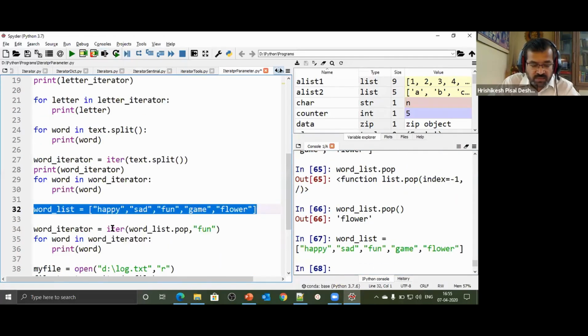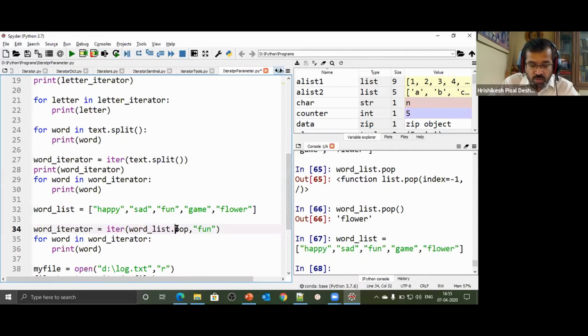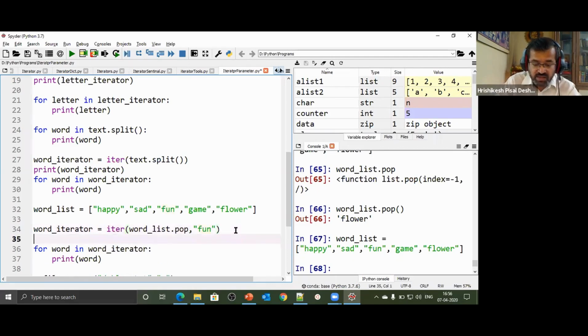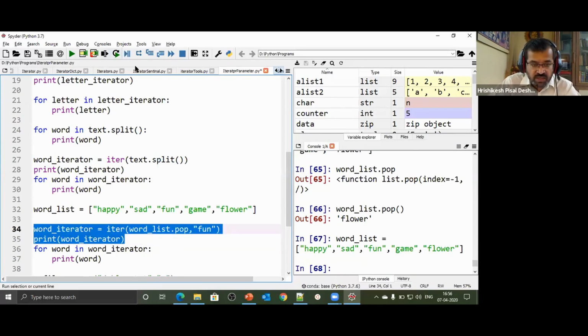So what am I doing? I'm saying iterator of word_list.pop. Note, I'm passing the function. Inside this iterator, I have passed the function word_list.pop, and I'm giving a sentinel value where to stop. That means on this word list, I'll keep on calling this method pop. I will also print what kind of iterator it is. That will give us a very good understanding as to what is being written here.